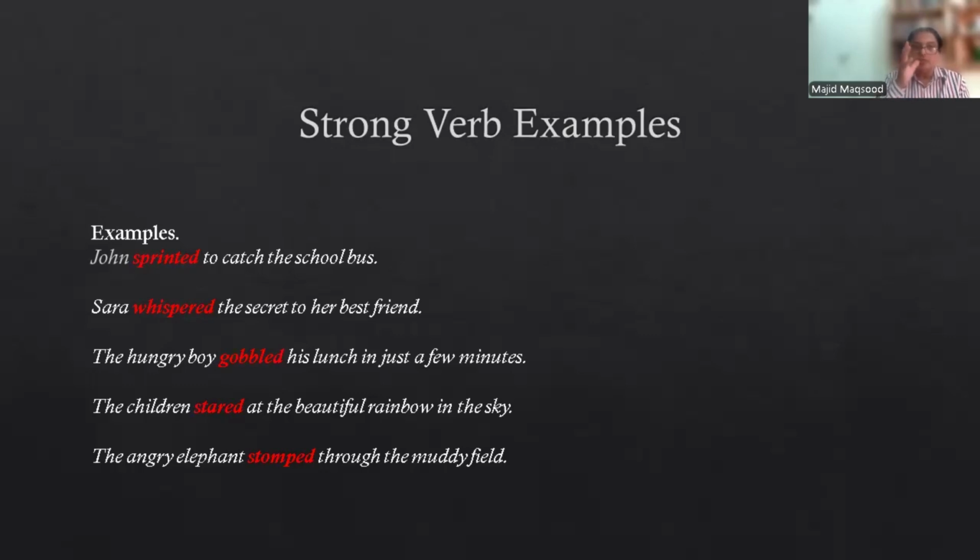Okay, how hungry she was, you can get the sense. The children stared at the beautiful rainbow in the sky. The angry elephant stormed through the muddy fields. So all these strong verbs are clearly giving you the sense. But when you compare these strong verbs with weak verbs, you will find the weak verb will not give you these senses.